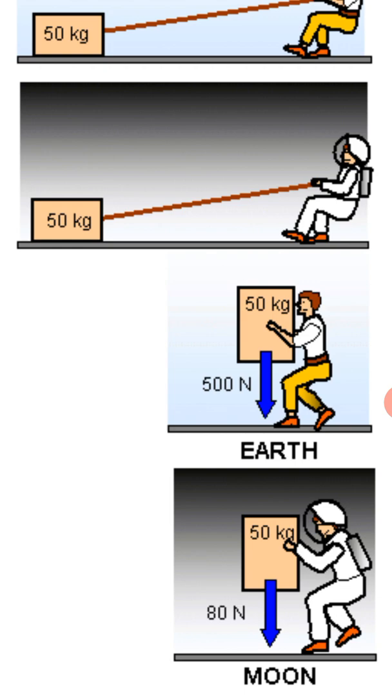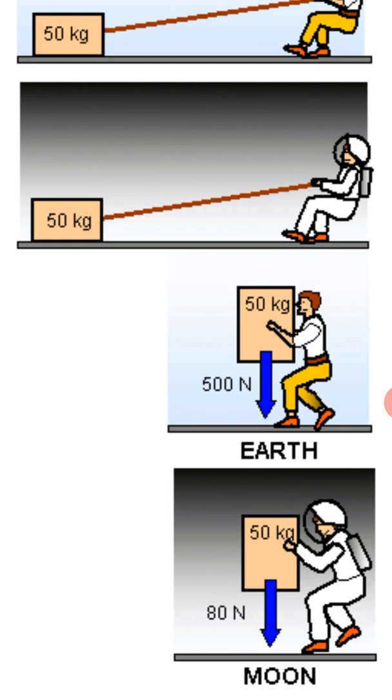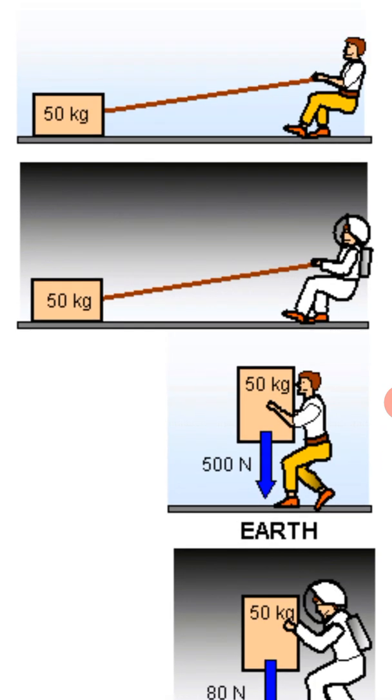So see, mass can remain the same. Mass does not change from place to place, but yes, the weight changes. You should know that gravity on the moon is 1/6 of that on the earth. So this is the difference, where you can see that mass does not change from place to place, but weight changes.